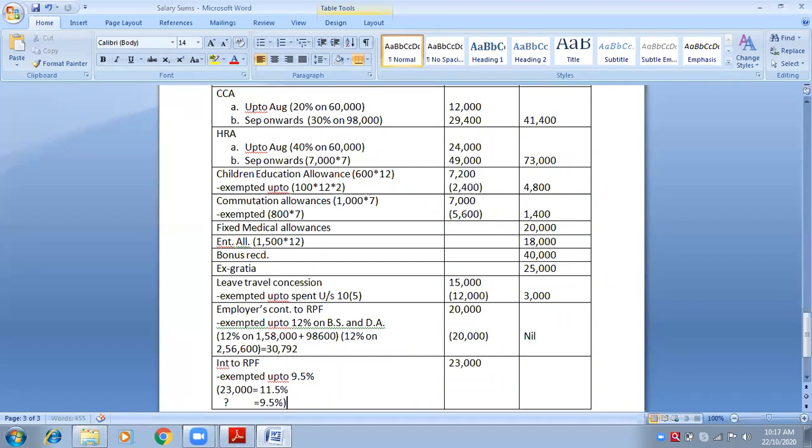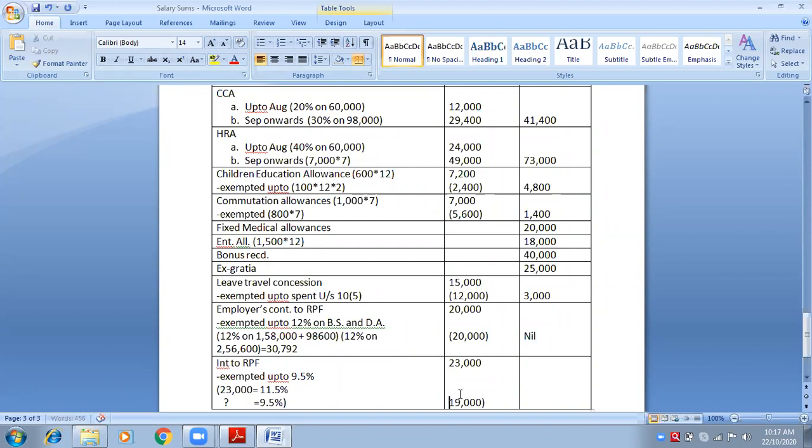So you have to do cross multiplication in the calculator. 23,000 into 9.5 divided by 11.5. I repeat, 23,000 into 9.5 divided by 11.5. Cross multiplication, simple. So how much is it? 19,000. 19,000 is exempted.